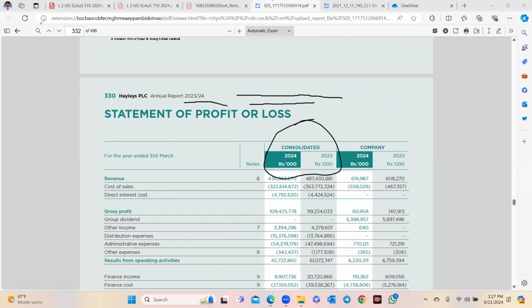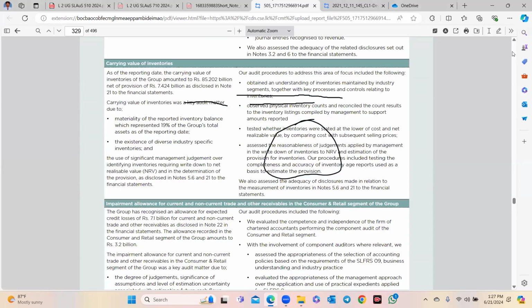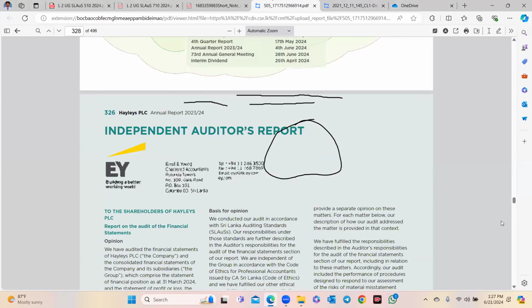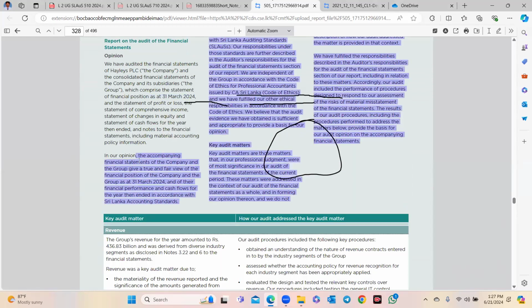But what is the difference between the corresponding figures and the comparative financial statements? Here in the corresponding figures, we are giving the opinion only for the current period, not for both periods. With corresponding figures, we are giving an opinion for the financial position at 31st March. In our opinion, the financial statements of the company and the group give a true and fair view of the financial position of the company and the group at 31st March, right? Not for both years. For the comparative financial statements, you can refer to the previous year's annual report if you need to study further. It is not that much examinable.